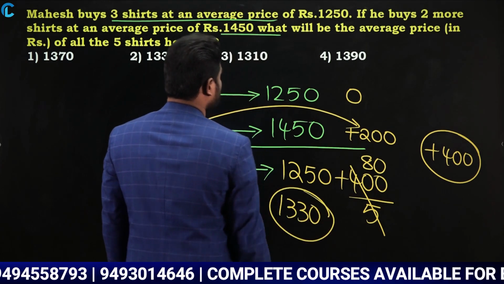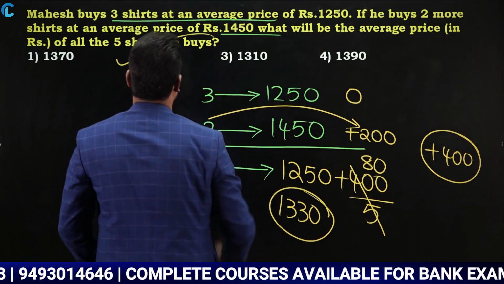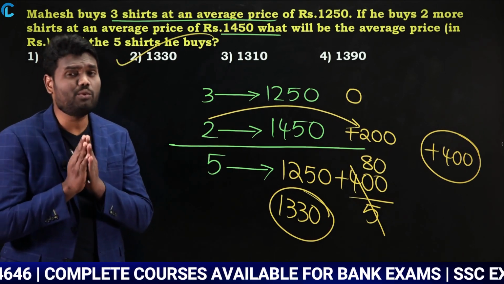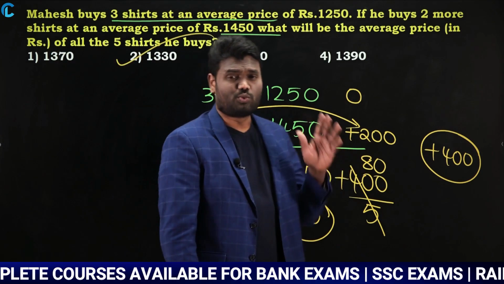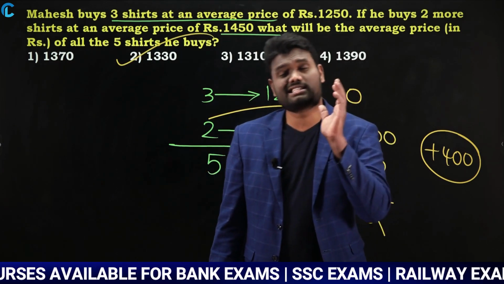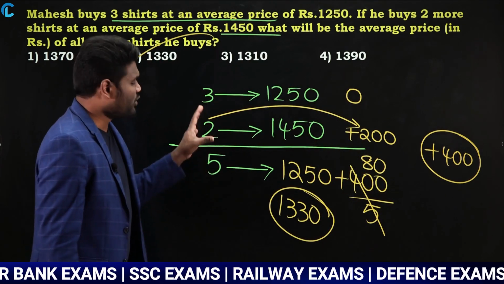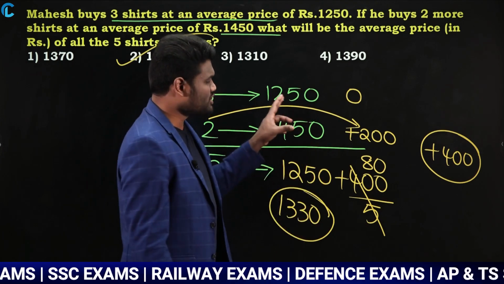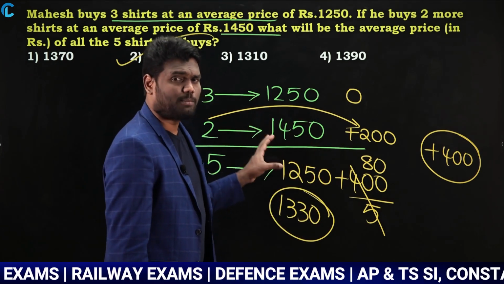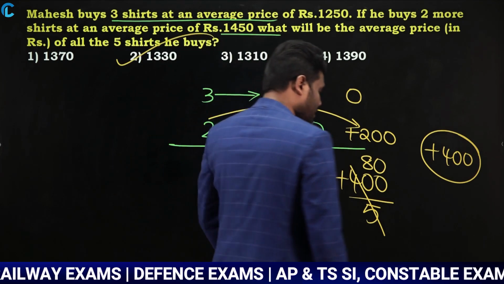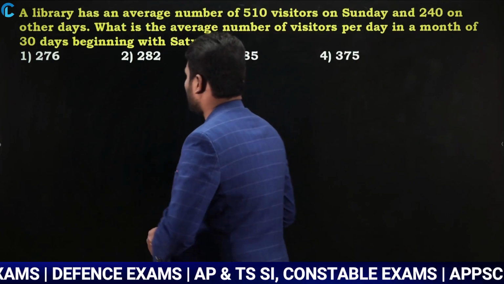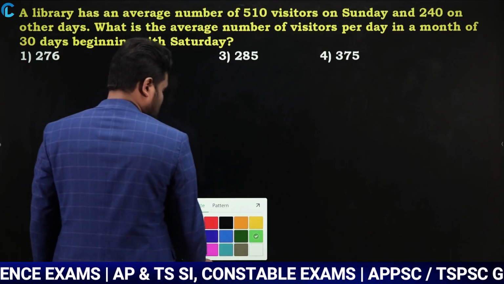So the new average is going to be 1330, which is option 2. Very simple. Weighted average is one of the important concepts and also the simplest. Just try to make the calculation simple. If you make the calculation simple, you can solve all the questions based on this pattern very easily. Okay, let us look at your next one. Even the next question is similar to that.